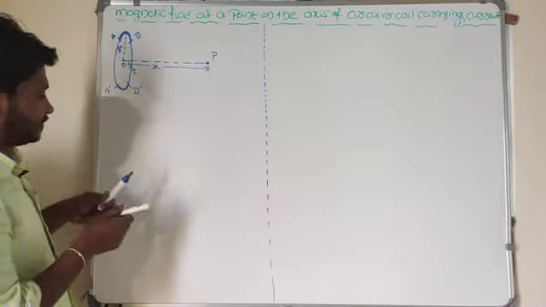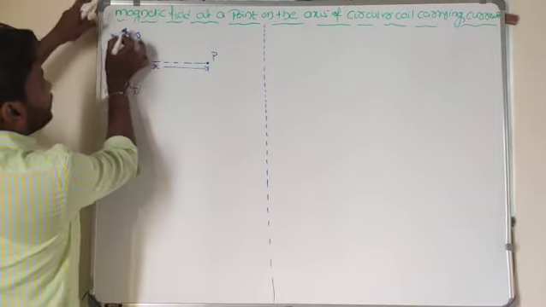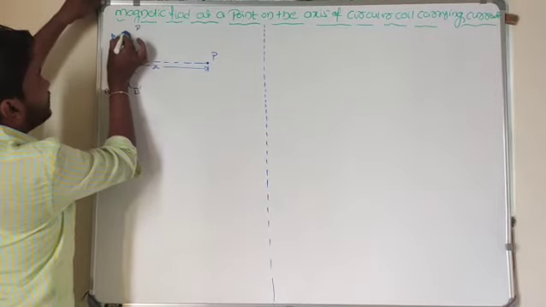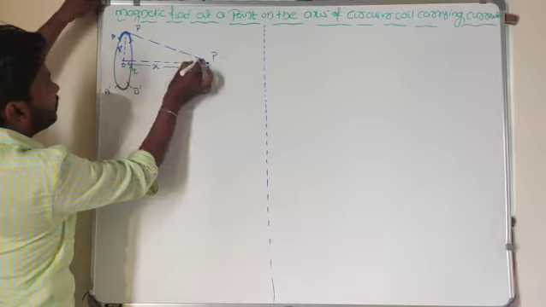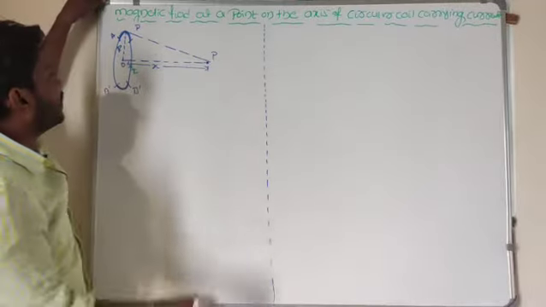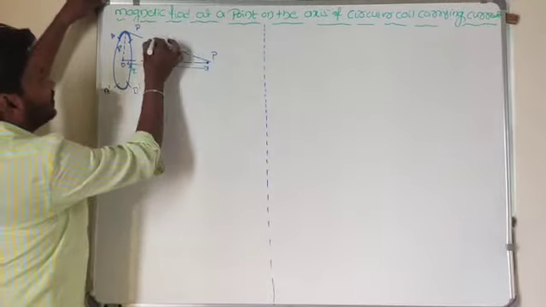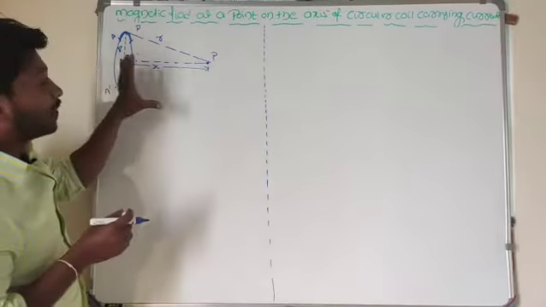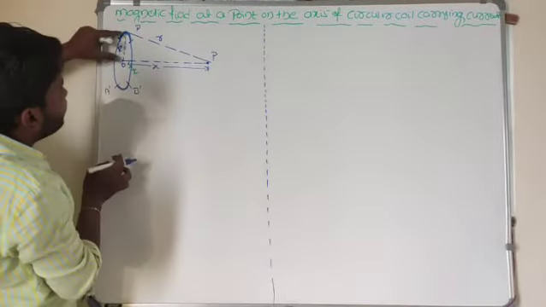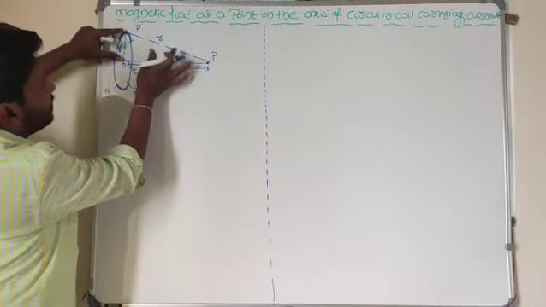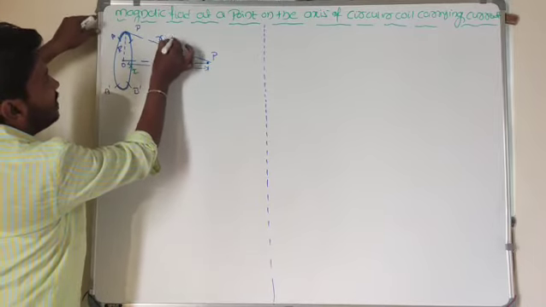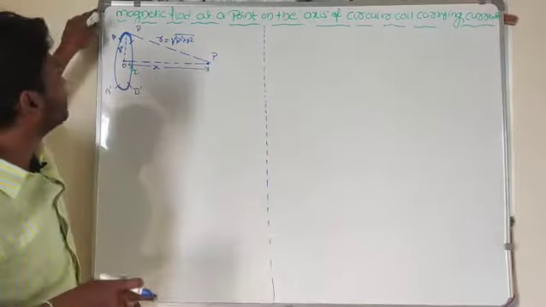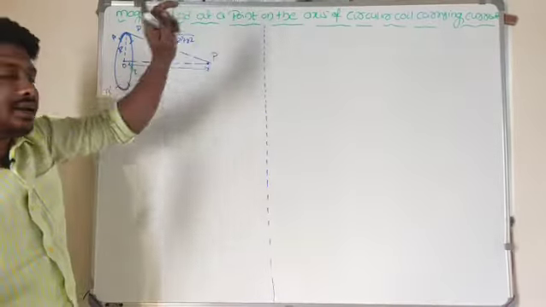So for that purpose, first I consider the distance between the length element and the point of observation. Let that distance be r. Did you get my point? Now look here, from the Pythagoras theorem, if this distance is R and this distance is X, then what about this distance? That is the square root of R square plus X square. That is the distance between the length element and the point of observation.